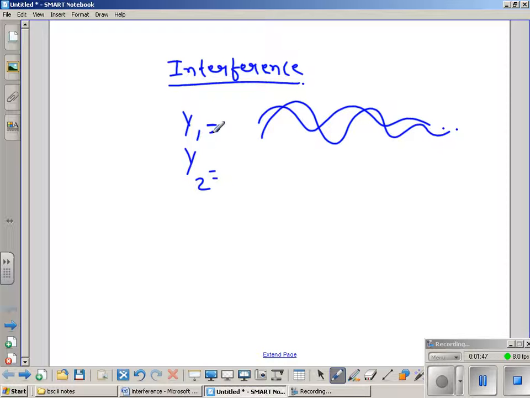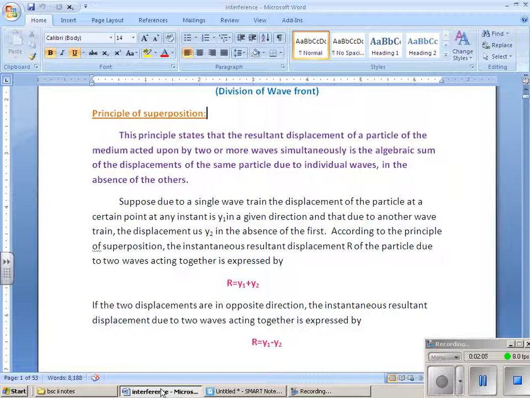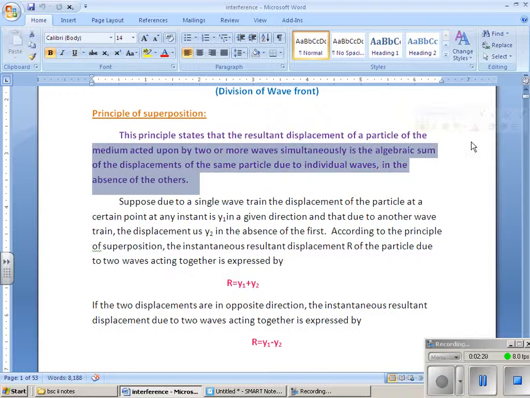The disturbance created by the first wave is given by y1, and the disturbance created by the second wave is given by y2. The superposition is the combined disturbance, the sum y1 plus y2, which is y. It gives you the total effect. That is called the principle of superposition. It states that the resultant displacement of the particle, when two or more waves act simultaneously on the medium, is the sum of the individual displacements.